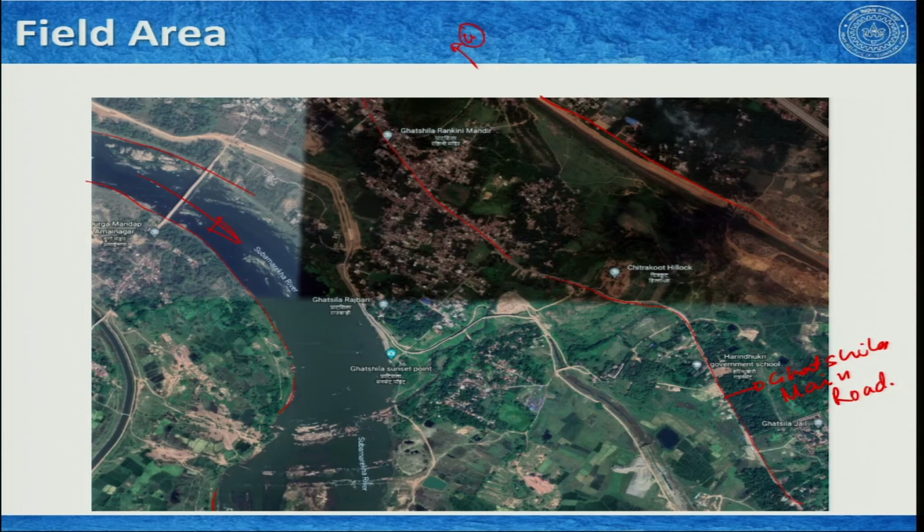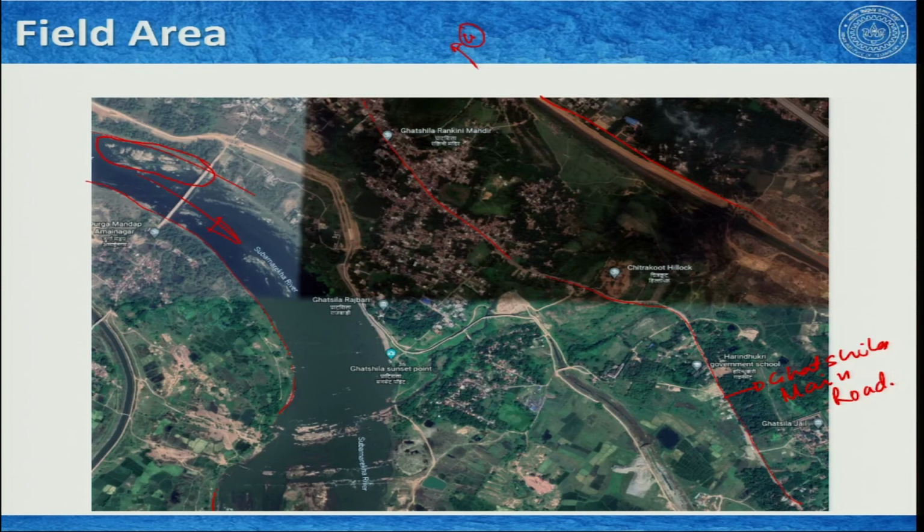Now, what is important to look at is that it is very greenish here, so we can hardly expect any exposures, but we see some features here. On the river bed, some rocks are exposed.